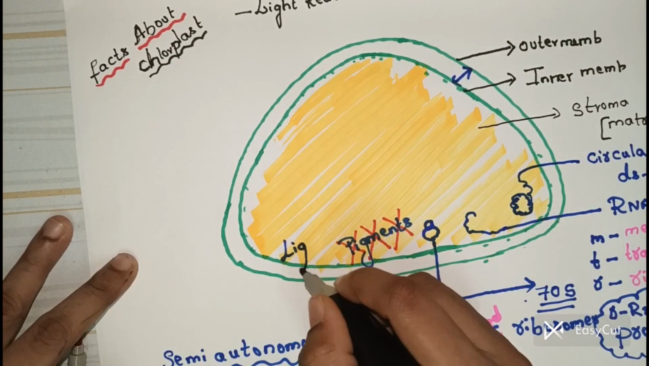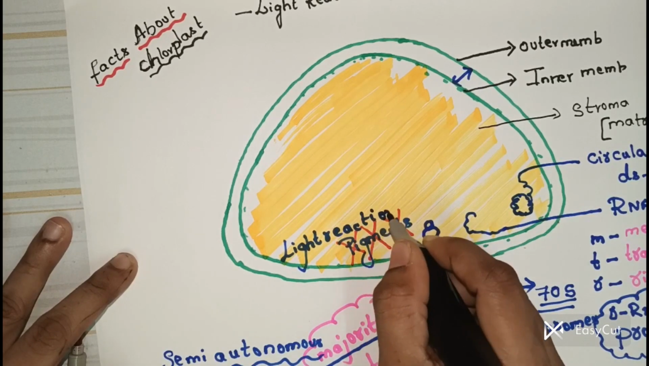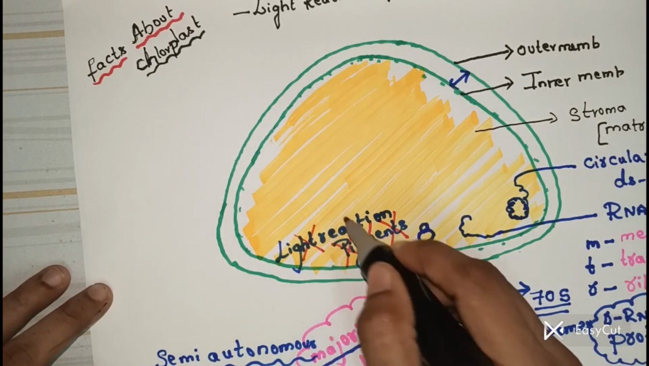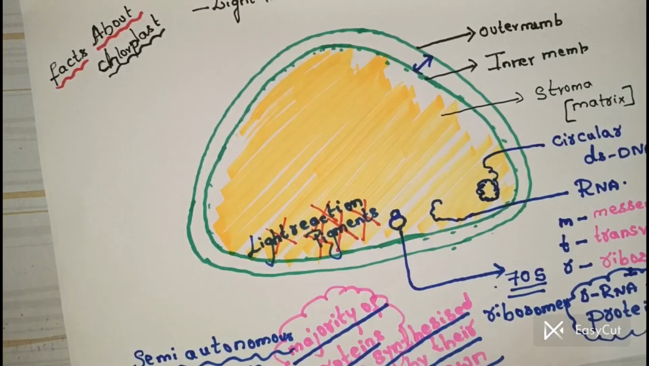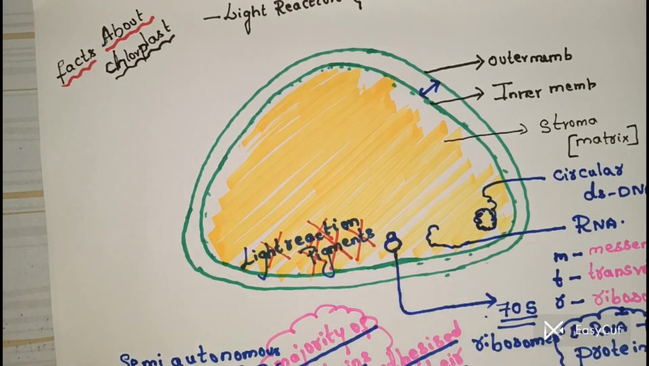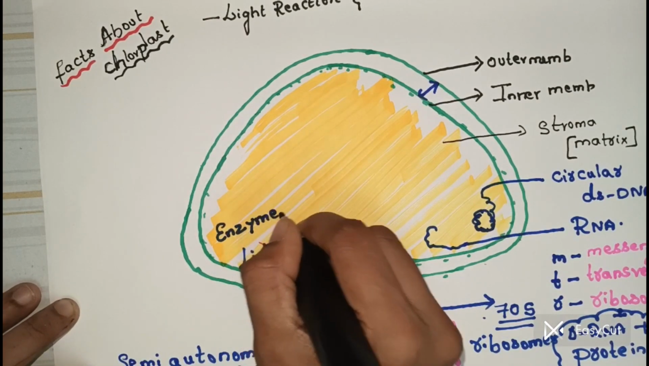Light reaction is not going to take place inside the matrix. I'm not talking about inside the chloroplast. Light reaction is not going to take place inside the matrix. No pigments, no light reaction. So when pigments are absent, what else is there? There is presence of enzymes.